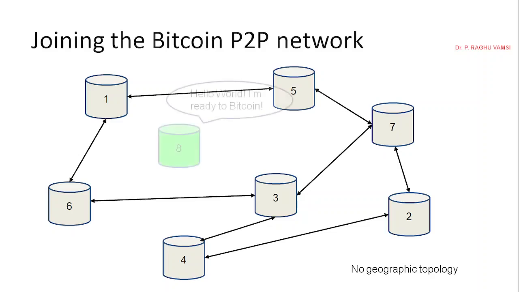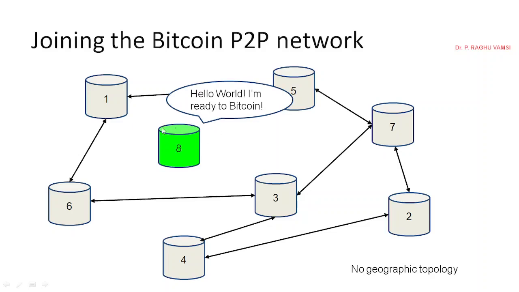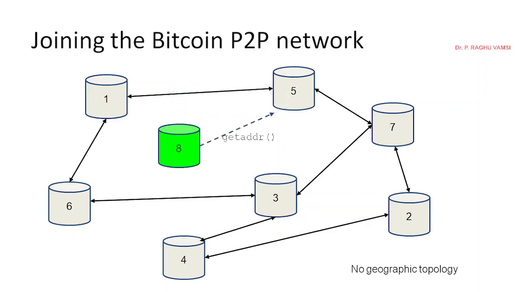For example, 8 is a node which wants to join the network. First it will say, hello world, I am ready for Bitcoin, I want to join the Bitcoin network. Then it will send an address request to any node in the network, for example 5. It may send to 1 also, or 3 also, whichever is nearest and wherever the blockchain is running. Then 5 will send who its neighbors are, or to whom it is attached or in communication. So 5 is in communication with 1 and 7, so the addresses of 1 and 7 will be sent to 8.